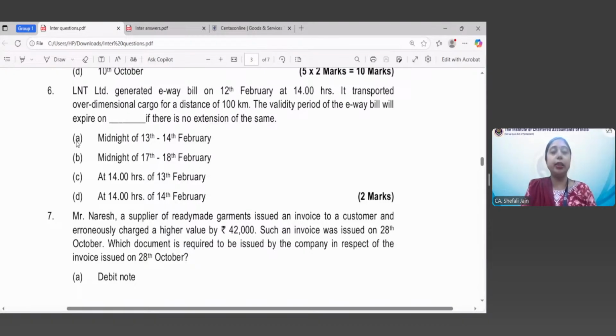You can see: midnight of 13th to 14th February, midnight of 17th to 18th February, at 1400 hours of 13th February, at 1400 hours of 14th February. So till what time will your e-way bill be valid, which you have generated on 12th of February at 1400 hours? Asta, Khushi, Venugopal, please provide me the answer.